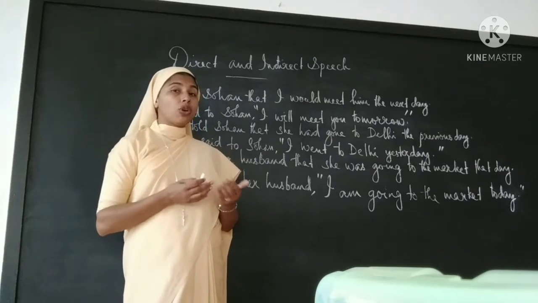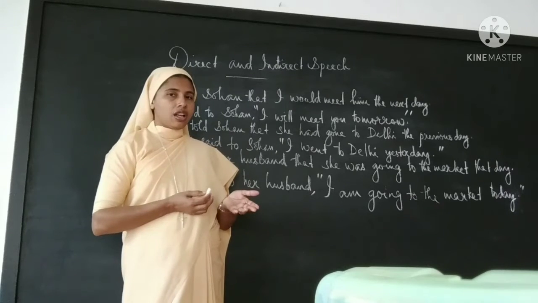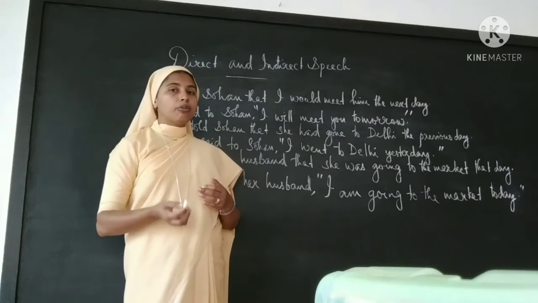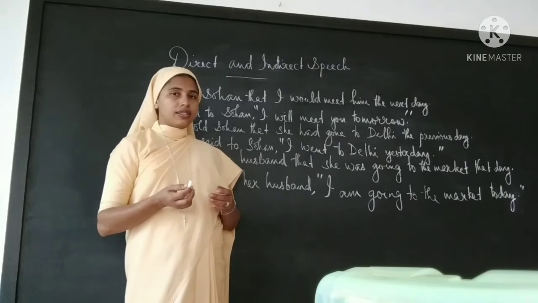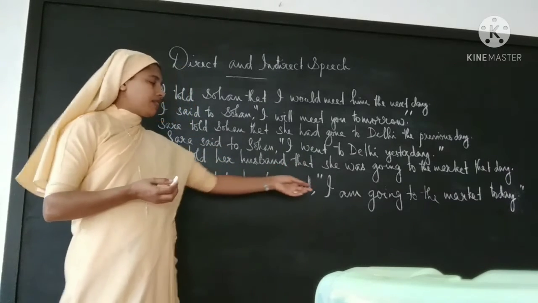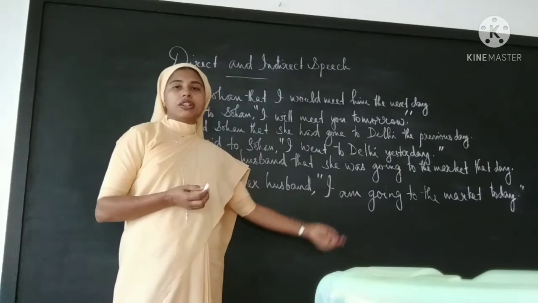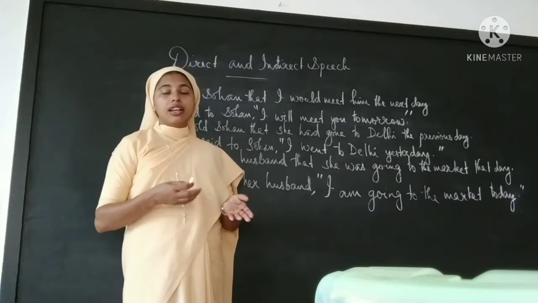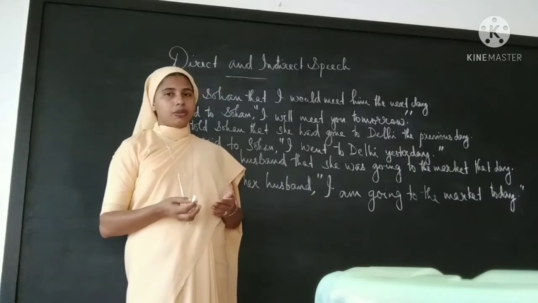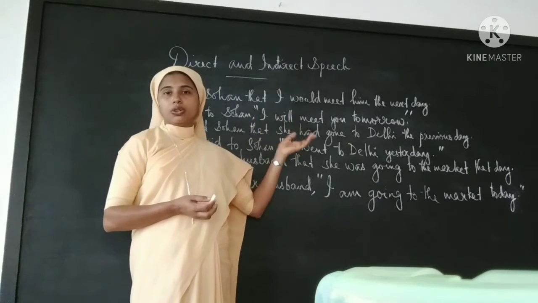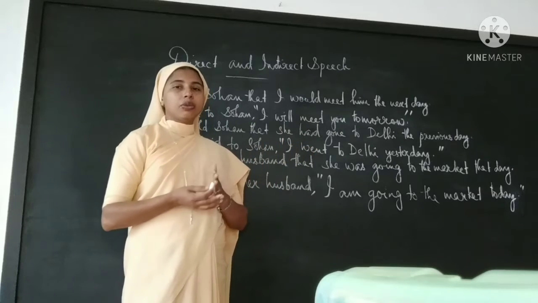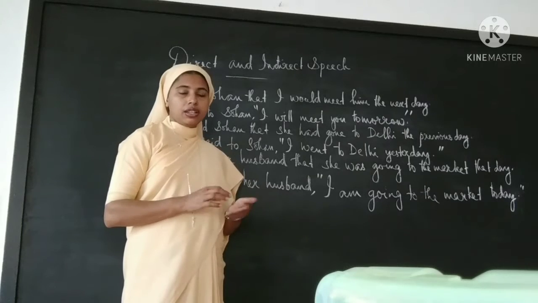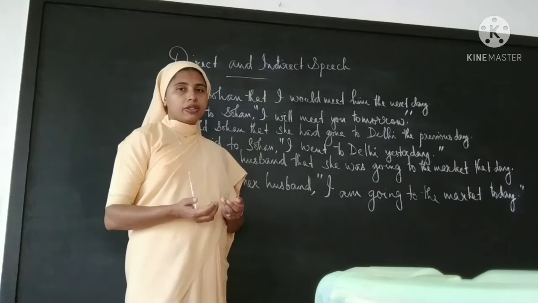Also, you have to change the pronouns according to the context. Plus, you have to add punctuation marks like comma, double inverted comma, etc. Also, the quotes will be started with a capital letter. So these things you have to remember when you change an indirect speech into direct speech. This is about statements only. And this is about changing an indirect statement into a direct statement, or the exact words of the speaker.